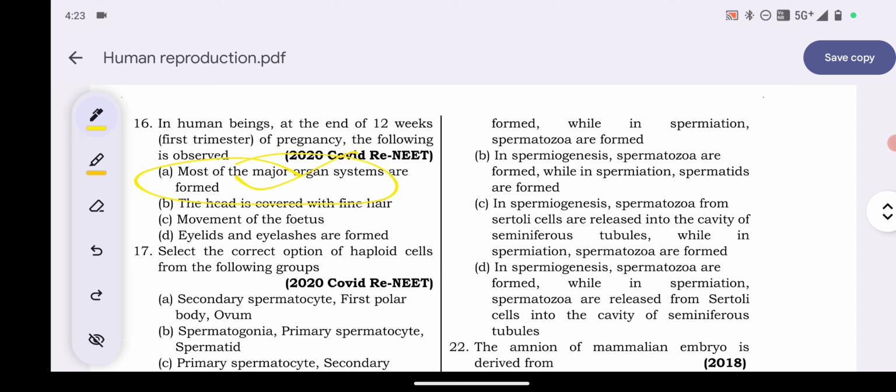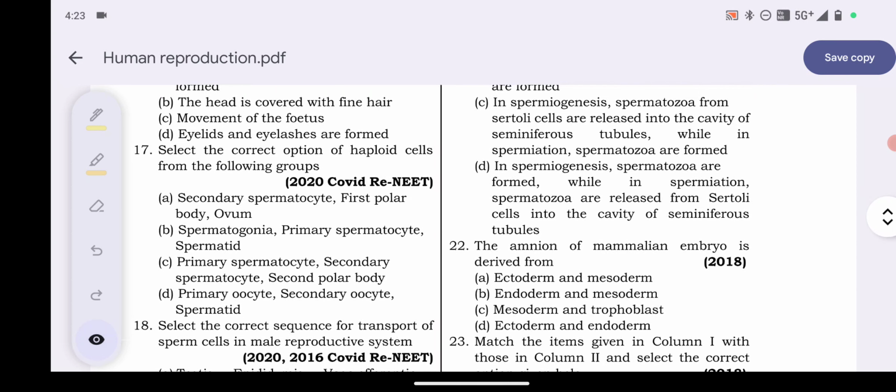Okay. Question number 17. Select the correct option of haploid cells from the following group. Option A: secondary spermatocytes, first polar body, ovum. Spermatogonia, primary spermatocyte, spermatid. Primary spermatocyte, secondary polar body. Primary oocyte, secondary oocyte, spermatid. You have to find out the haploid cells. So here the answer would be option A. Secondary spermatocyte, first polar body and ovum are the haploid cells.